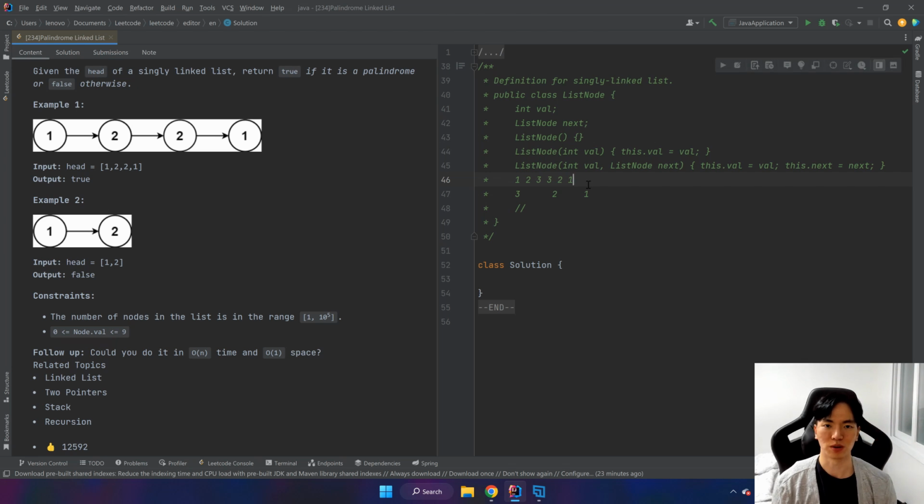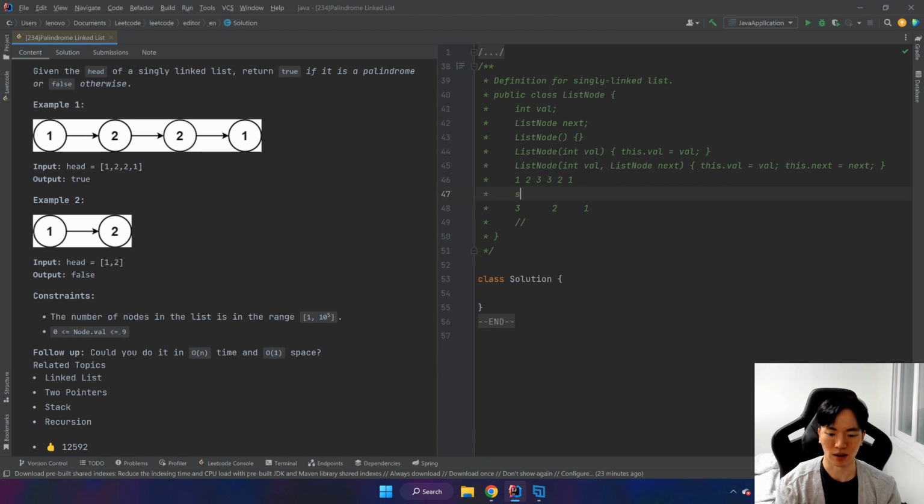Well, linked lists are very different from regular arrays. We don't know the size of linked lists, basically. So what we have to do to find the size, or basically do anything with a linked list, is use 2 pointers for this scenario. So we're going to use 2 pointers that start at the head, but one goes twice as fast as the other. So let's say slow and fast both start at 1, but slow will just go one at a time, but fast will go twice as fast.